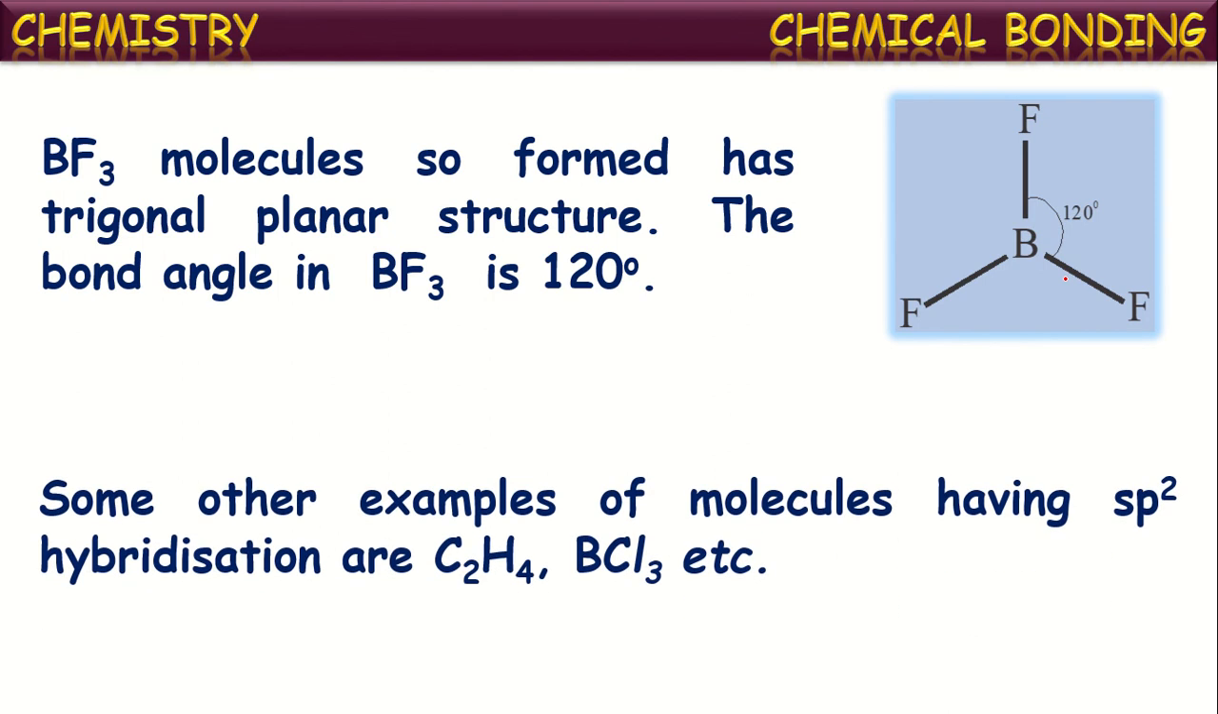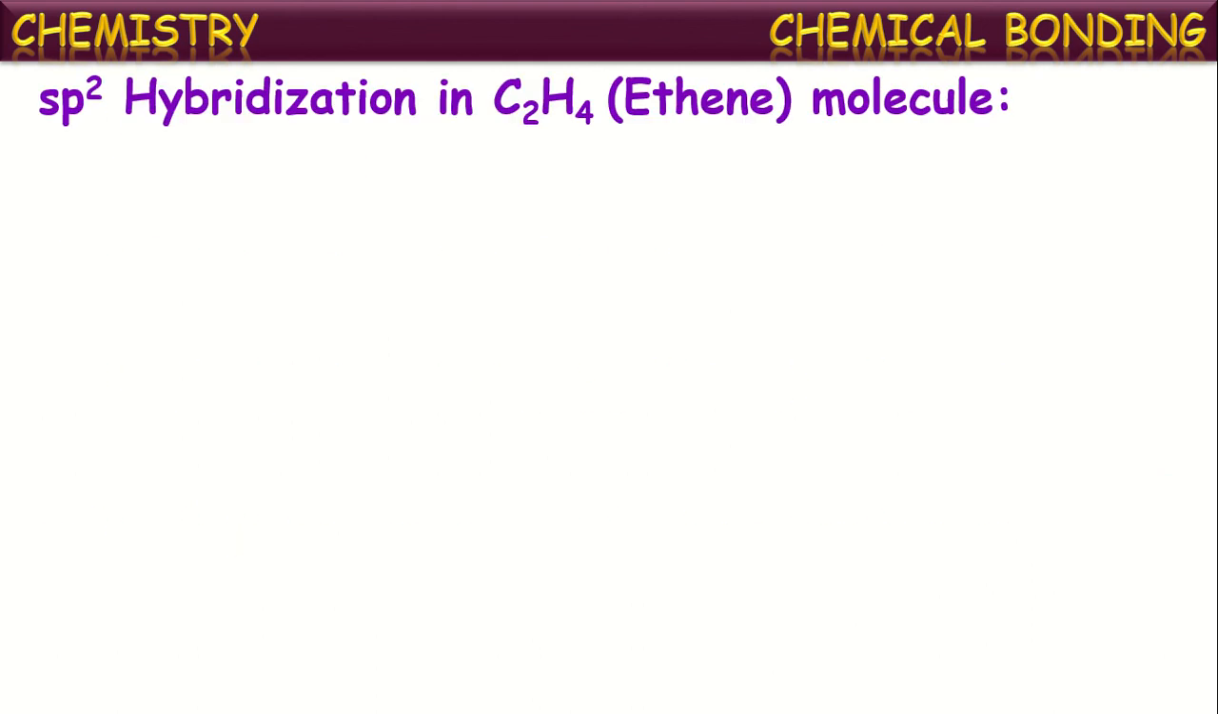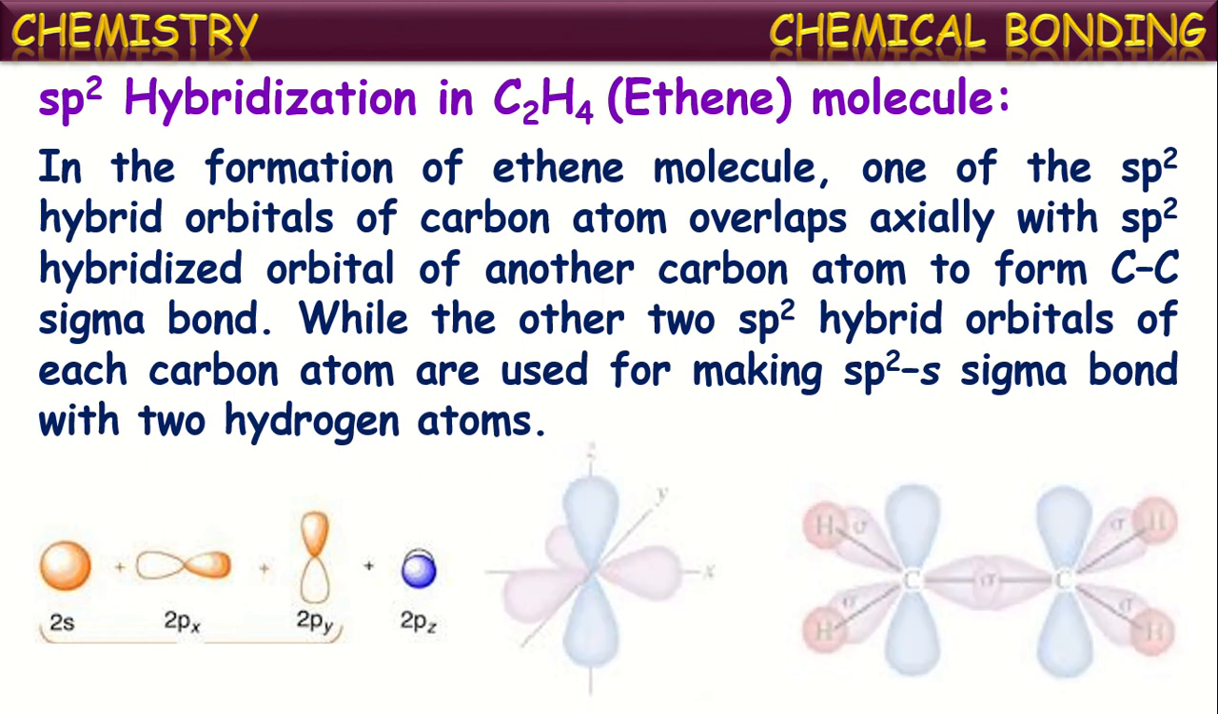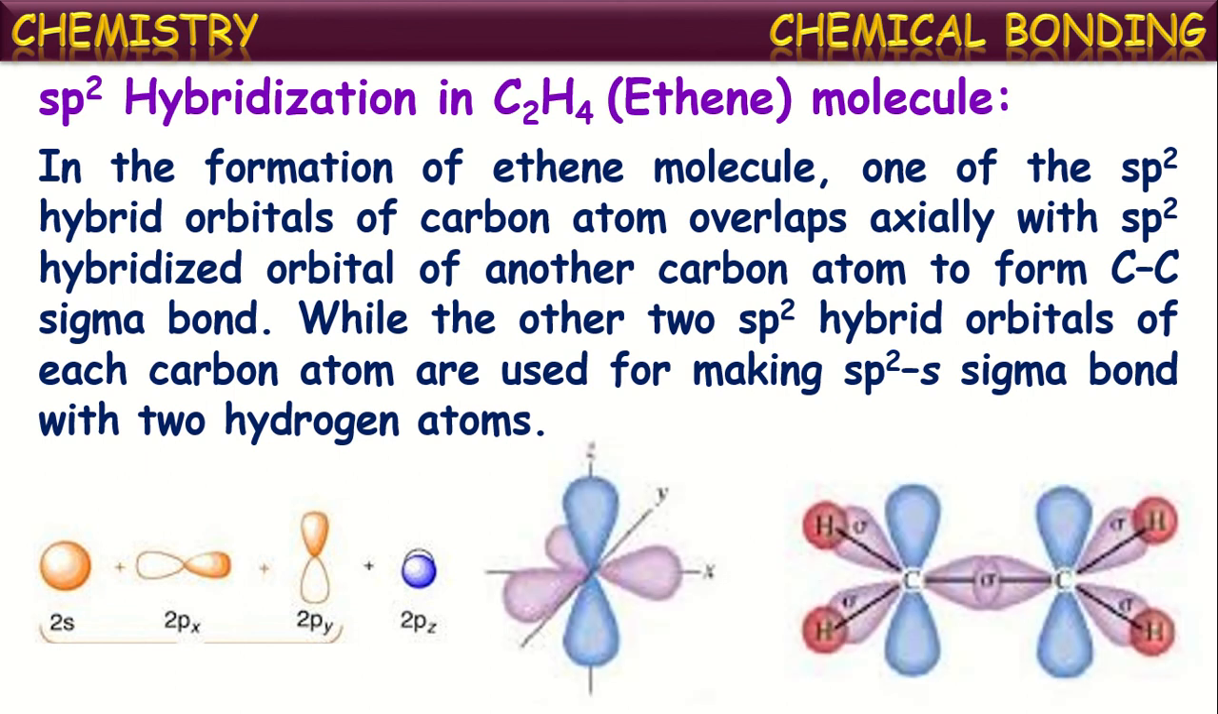Some other examples of molecules having sp2 hybridization are C2H4, which we commonly say as ethylene, chemically ethene, or BCl3, etc. In these molecules, the central atoms undergo sp2 hybridization before bonding. Let us see the sp2 hybridization in the ethylene or ethene molecule, that is C2H4. In the formation of the ethene molecule, one of the sp2 hybrid orbitals of a carbon atom overlaps exactly with the sp2 hybrid orbital of another carbon atom to form a carbon-carbon sigma bond.